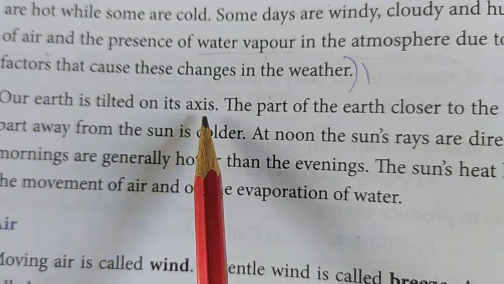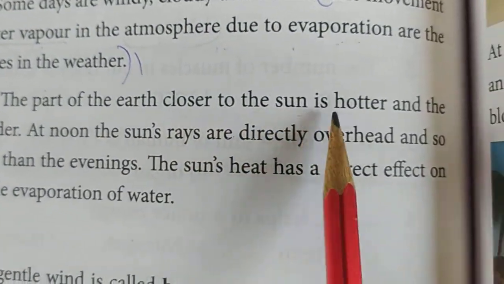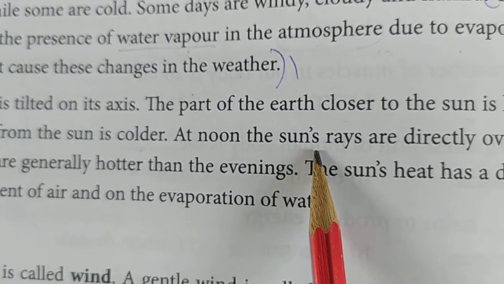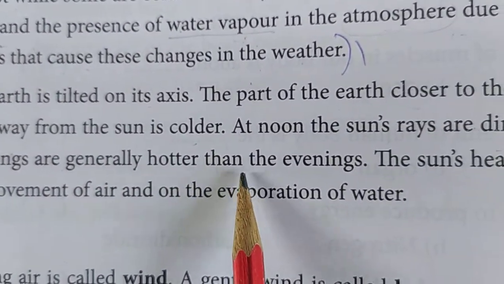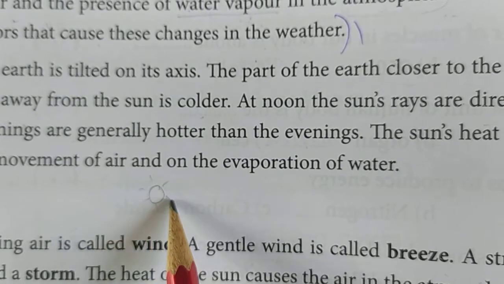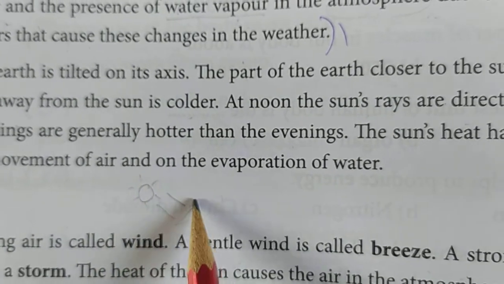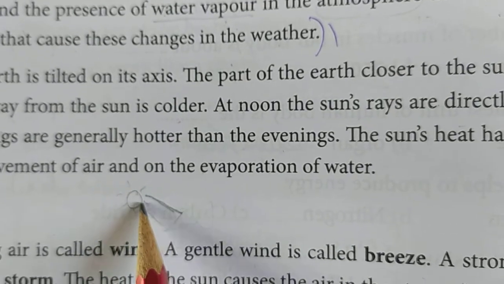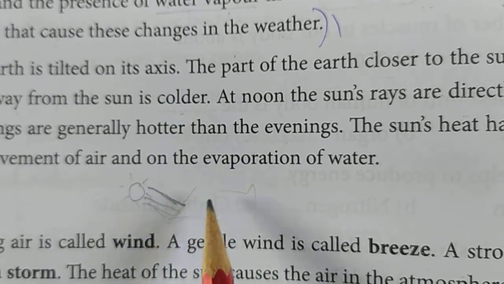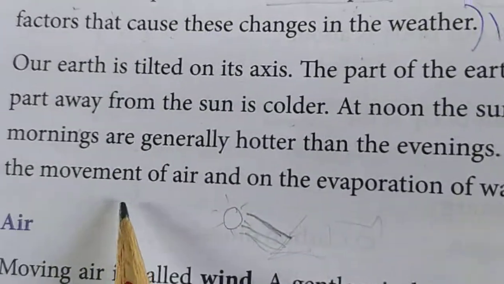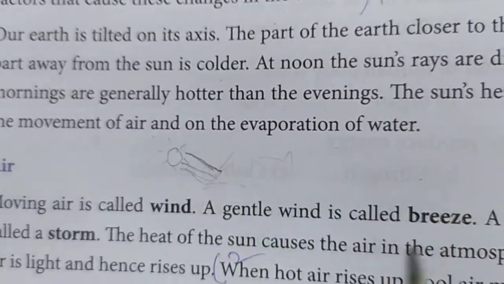Our earth is tilted on its axis. The part of the earth closer to the sun is hotter and the part away from the sun is colder. At noon the sun rays are directly overhead. During the daytime the sun rays fall directly on the earth, so that's why we feel hot, and in the evening the sun rays fall slanting, so we feel a little cool during the evenings. The sun's heat has a direct effect on the movement of air and on evaporation of water.